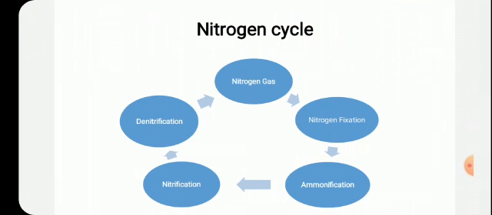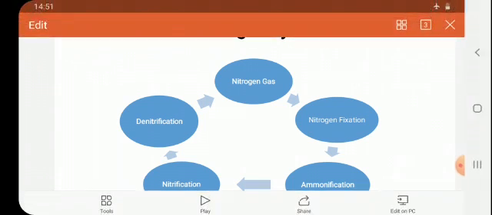The circulation and recycling of nitrogen gas into the form of different compounds through various biotic and abiotic processes is called the nitrogen cycle. Are you getting what is said? Nitrogen gas is present in the atmosphere.